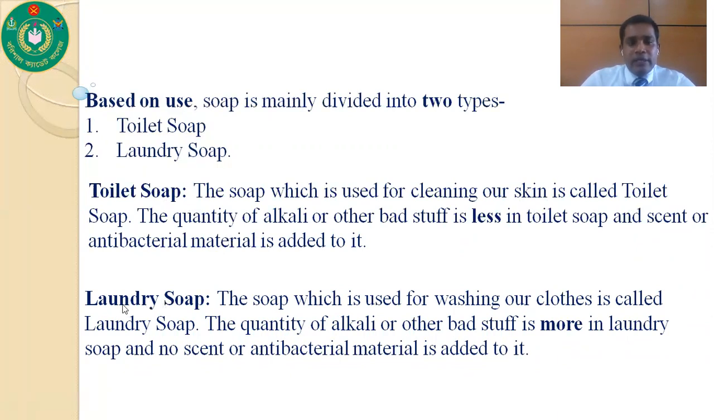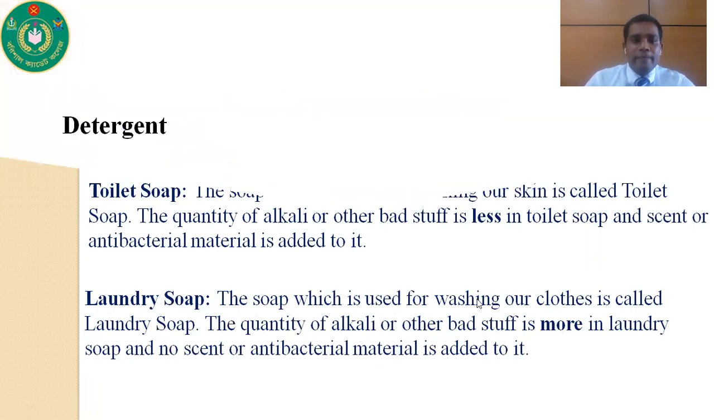And in case of laundry soap, the soap which is used for washing our clothes is called laundry soap. The quantity of alkali or other bad stuff is more in laundry soap, and no scent or antibacterial materials are added to it. That's why this soap is used for washing our clothes.